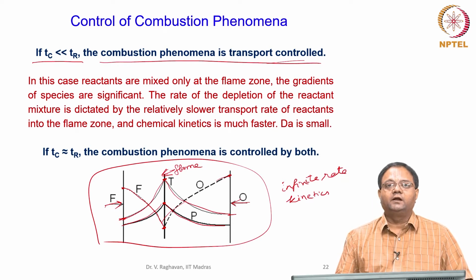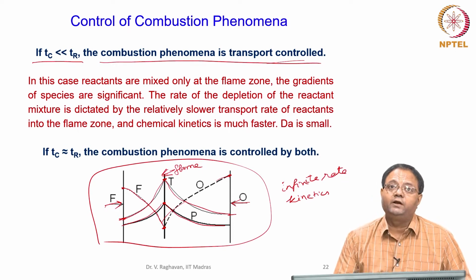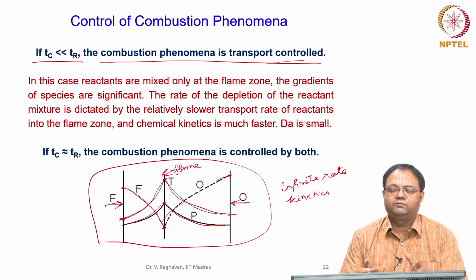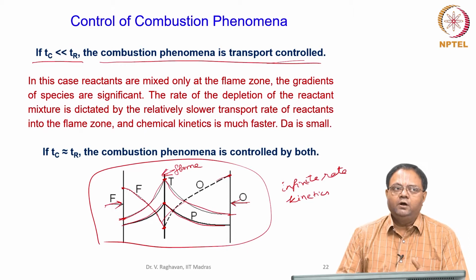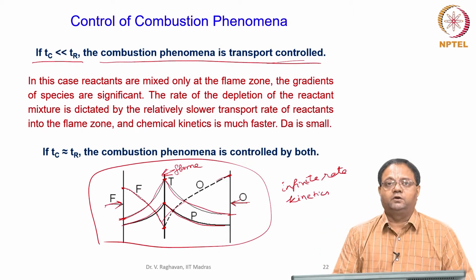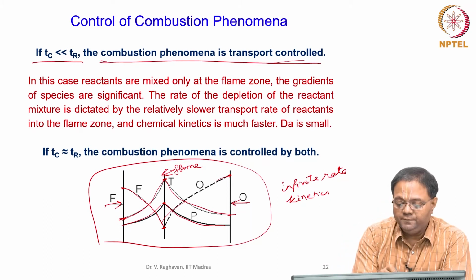The chemical kinetics is so fast that it can be assumed to be occurring at an infinitely faster rate. The reaction is going to finish within some negligible time, but the fuel and oxidizer transported towards that point will take more time. So, that is going to control the phenomena. That is the second phenomena.